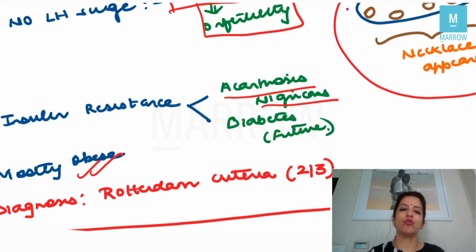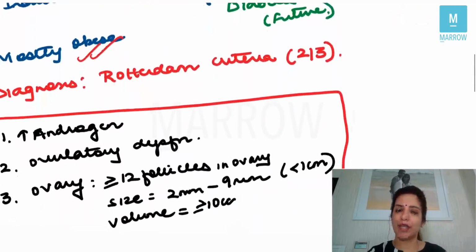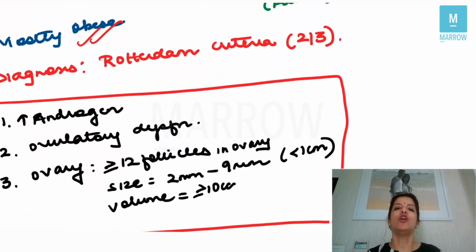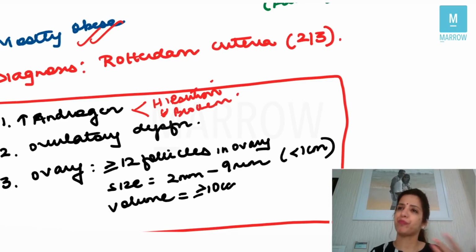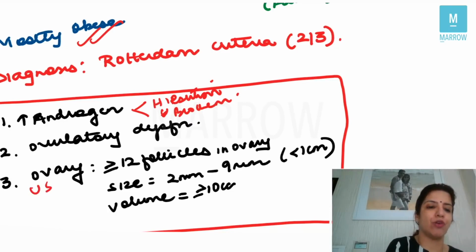The criteria to diagnose PCOS is called the Rotterdam criteria. In the Rotterdam criteria, two of the following three should be present to say that the person has PCOS. And these three are: number one, increased androgen. This increased androgen can be in the form of hirsutism, or biochemically it can be in the form of excessive androgens. Number two, ovulatory dysfunction, which manifests in the form of menstrual irregularities. And number three is the ultrasound criteria.